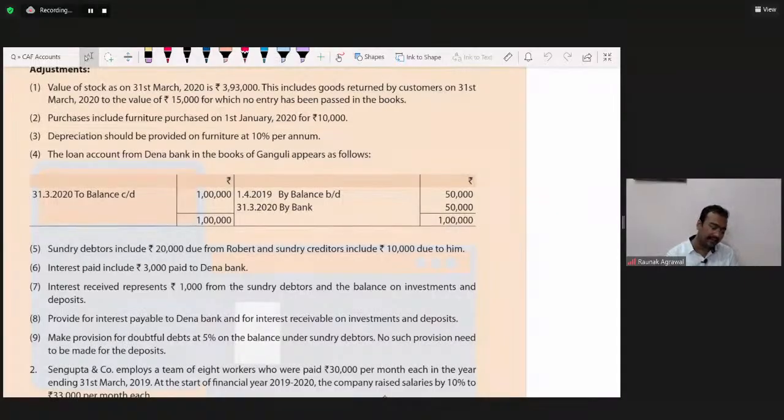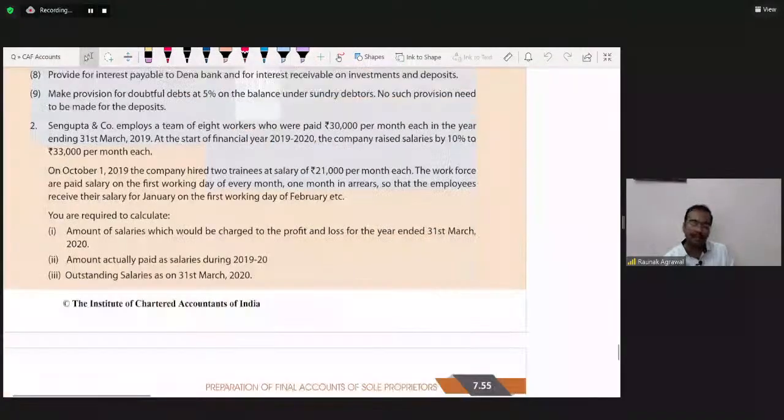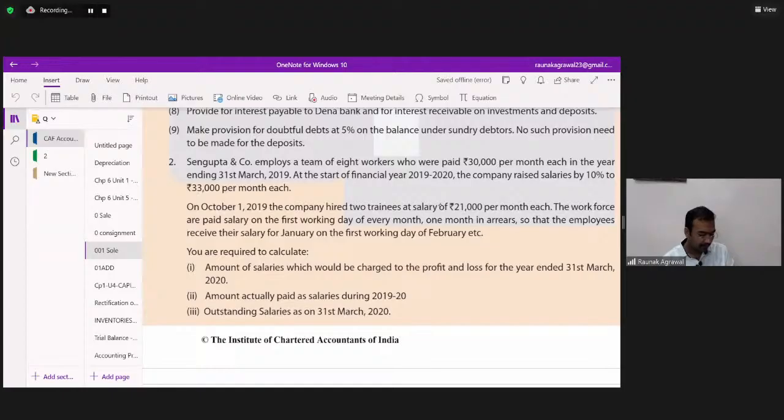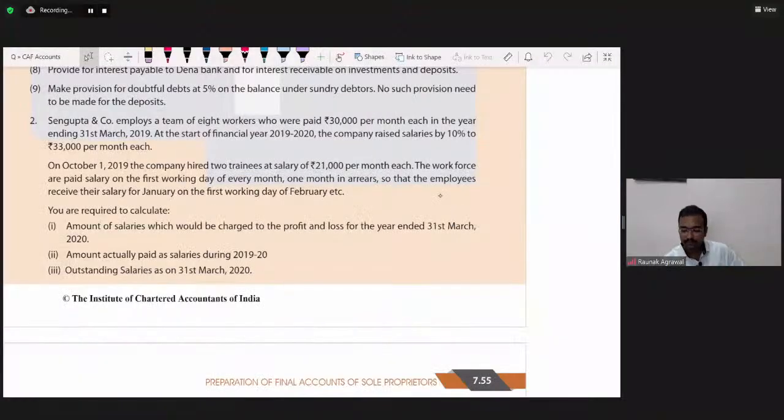Any doubts in this practical question number 1? Please ask specifically. Either practical question 1, 2, 3, any, or any doubts in the topic of final accounts? Yes, Sarfaraz, you can write AC. Rushita, you can ask the specific adjustment. You can ask doubt on any specific adjustment.